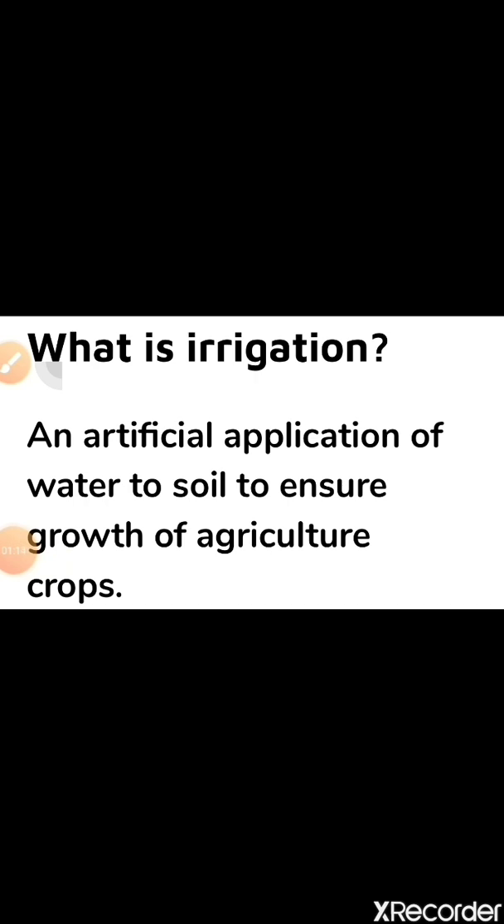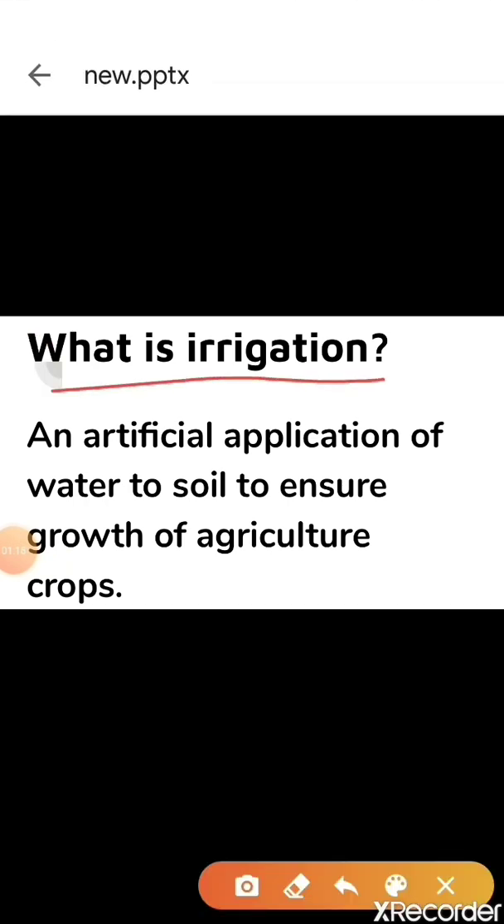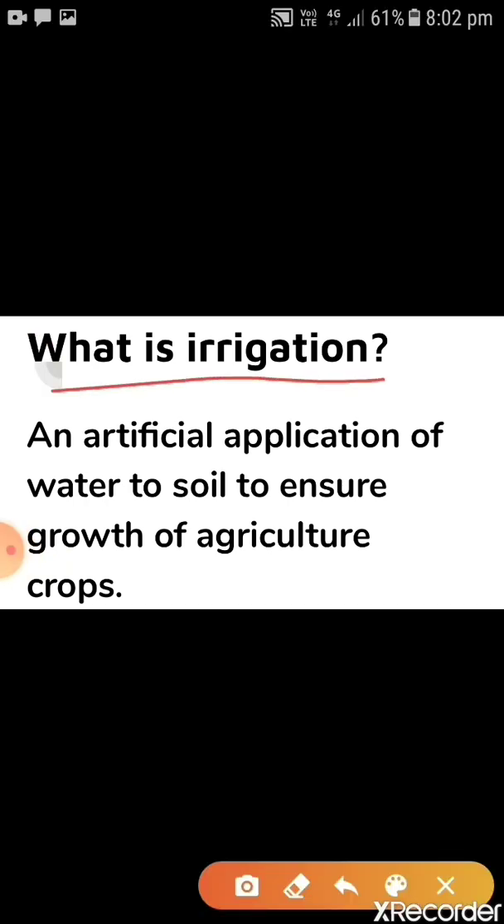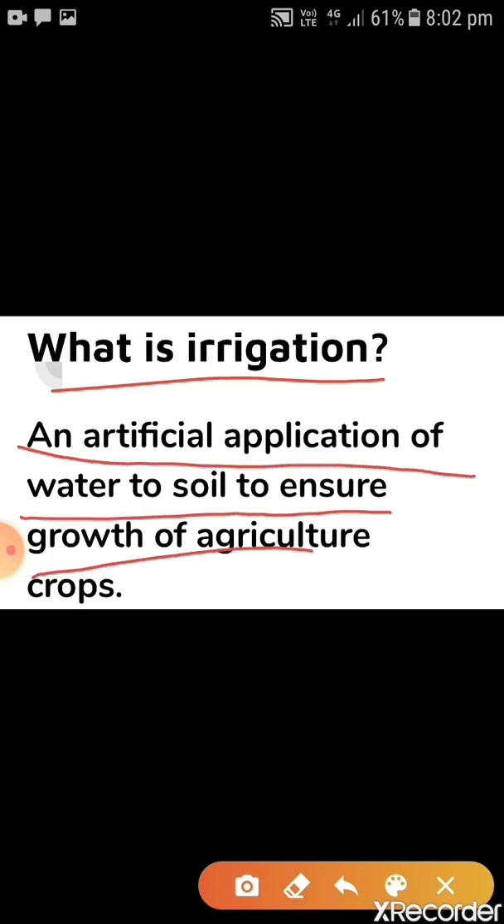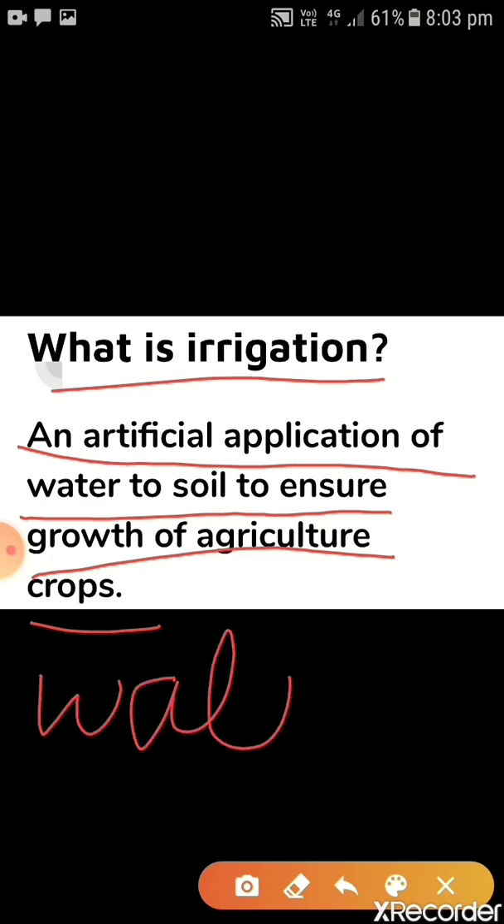What is irrigation, children? Irrigation is supply of water to crops at regular intervals, or we can say it is an artificial application of water to soil to ensure growth of agriculture crops. Whenever, children, we talk about irrigation, we are talking about watering to the fields.